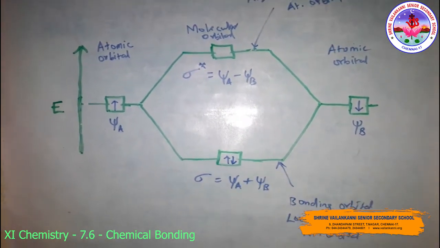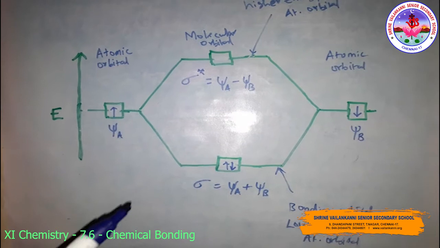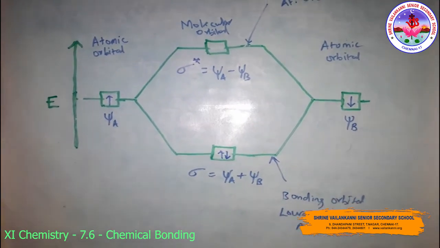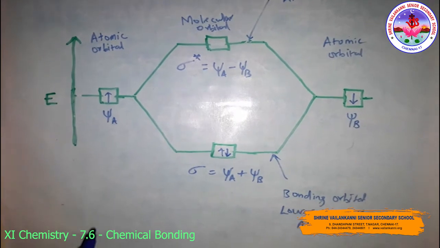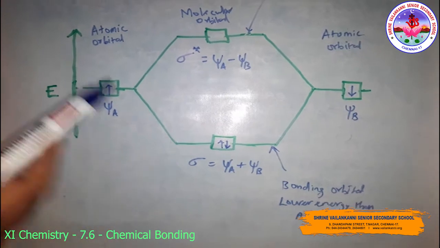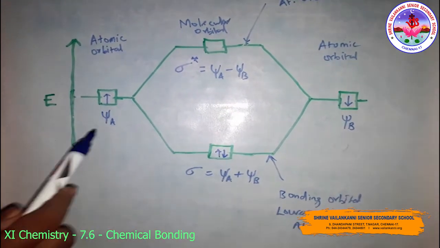This is the diagram of the formation of the bonding and anti-bonding molecular orbitals by the linear combination of the atomic orbitals psi A and psi B, centered on the two atoms A and B respectively.